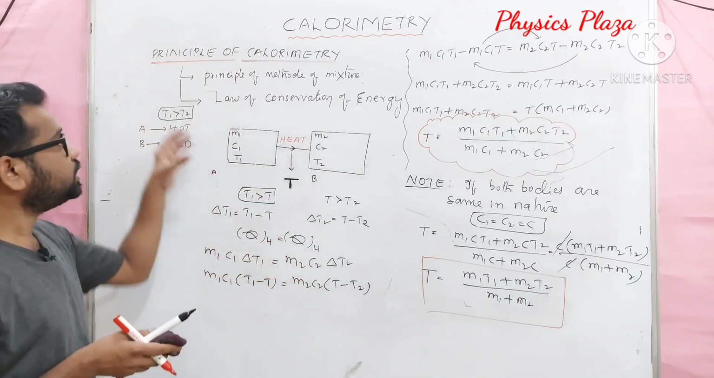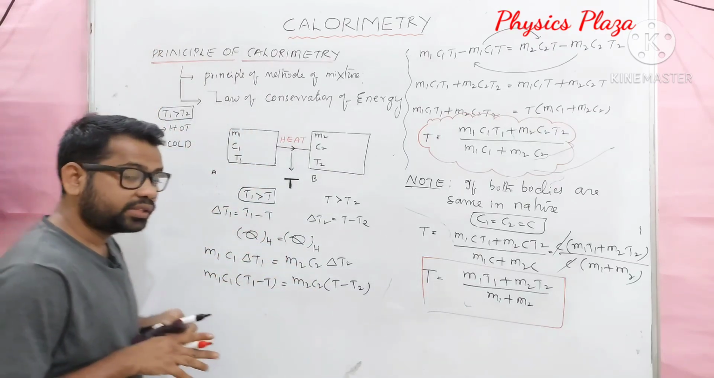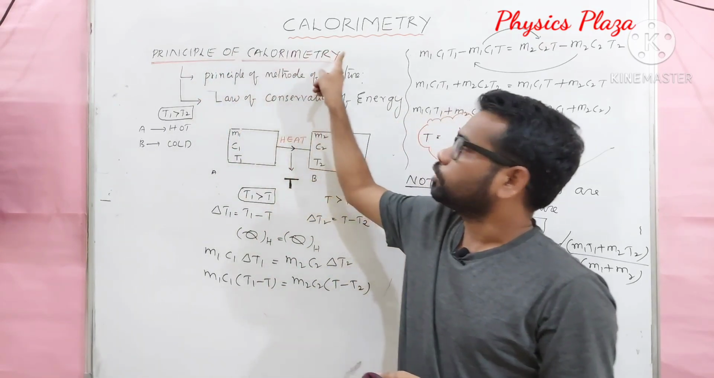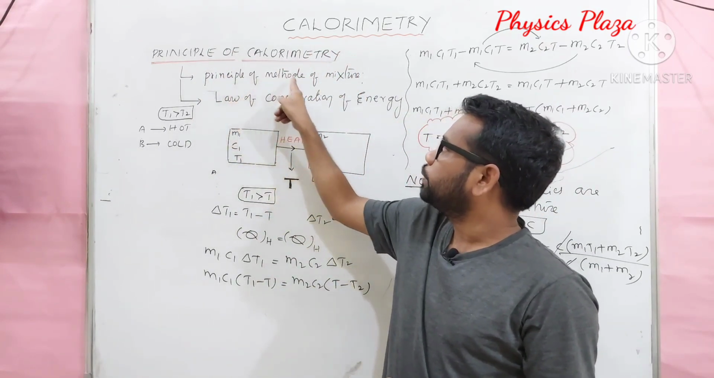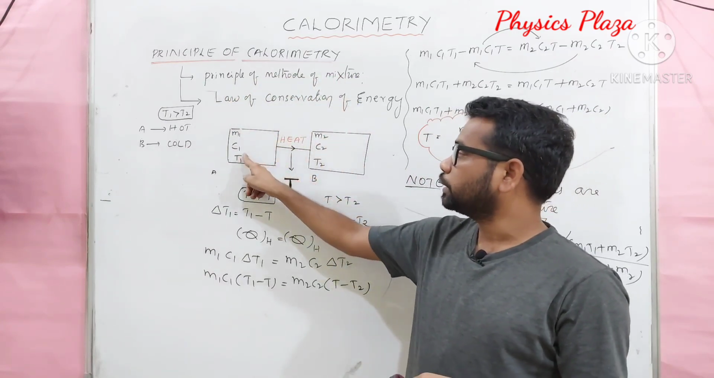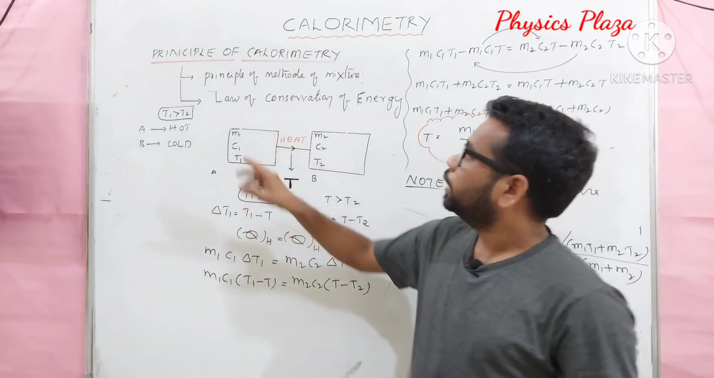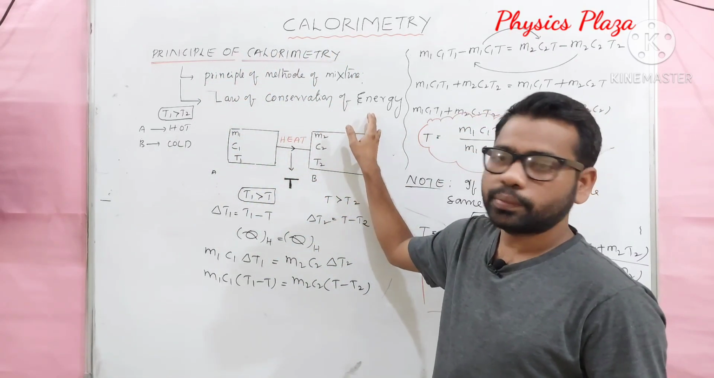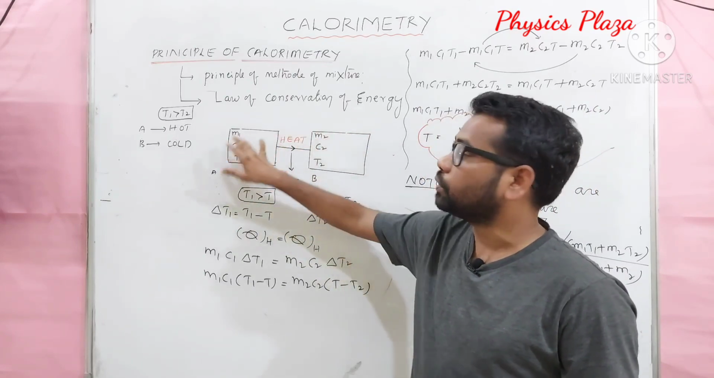Children, this is actually the principle of calorimetry. Here three things we have to remember. First thing, the principle of calorimetry is also called the principle of method of mixture. Why are we calling it the principle of method of mixture? Because different substances with different temperatures are added. And this principle of calorimetry is based on the law of conservation of energy. Means energy is getting transferred, energy is not wasted.